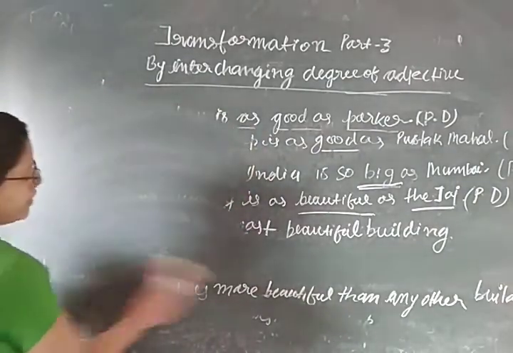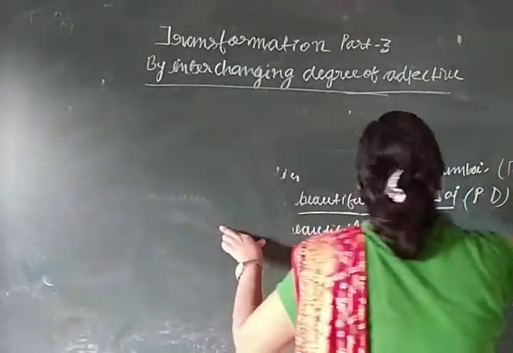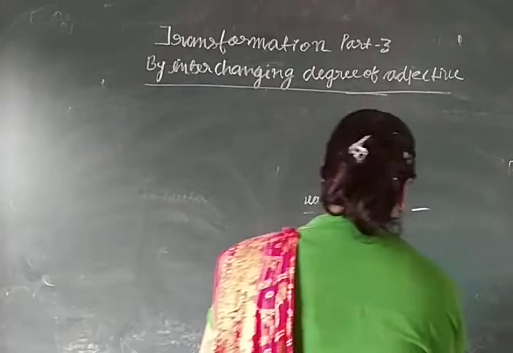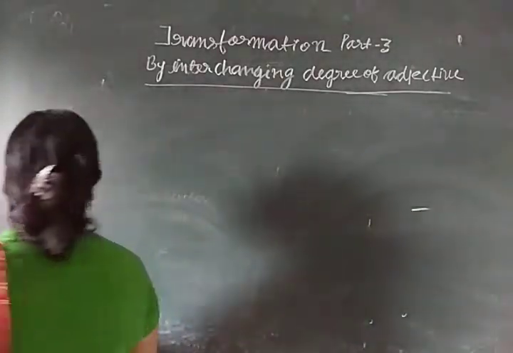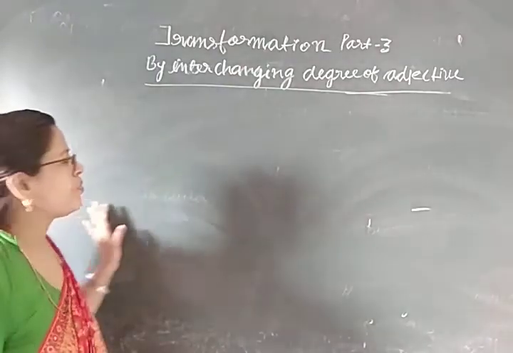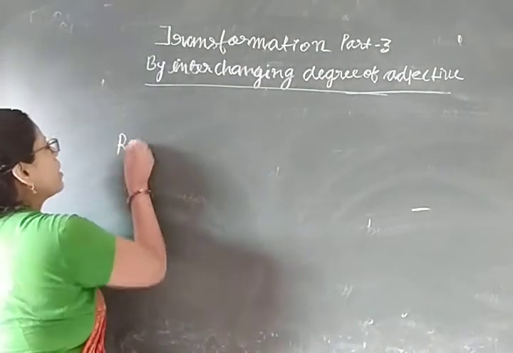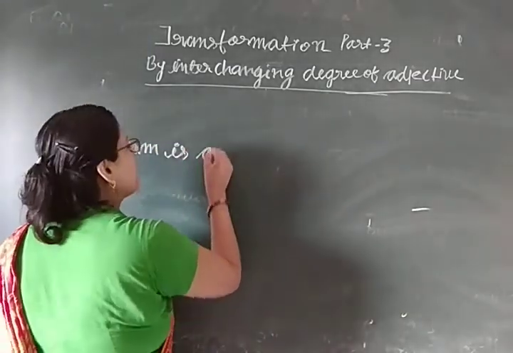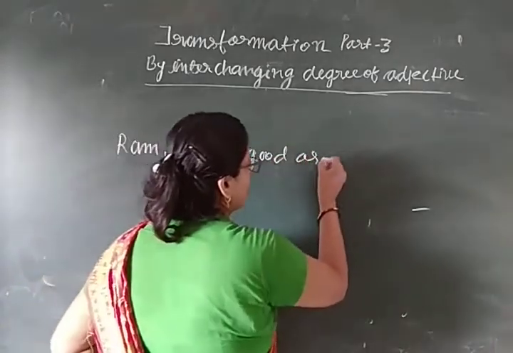Now I am going to give you some more examples of how we can change from a positive degree to comparative degree. You can see here, Ram is as good as Shyam.